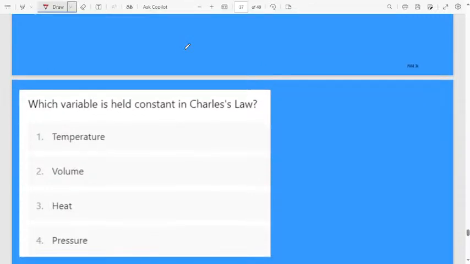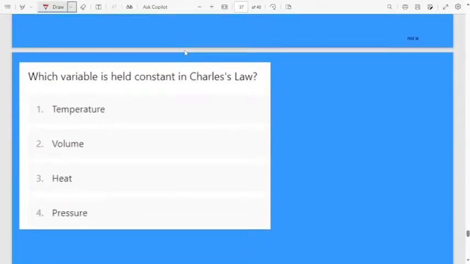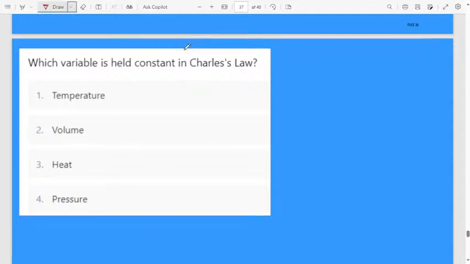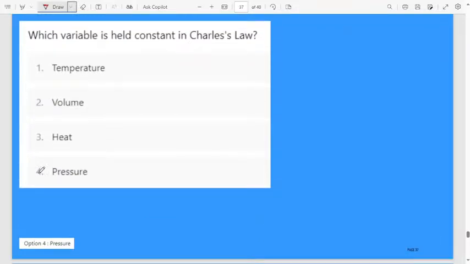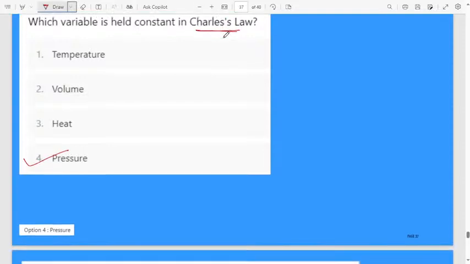Which variable is held constant in Charles' law? Which variable do we keep constant in Charles' law? First option is temperature, second one is volume, third one is heat, fourth option is pressure. The correct answer is pressure. In Charles' law we keep pressure constant.